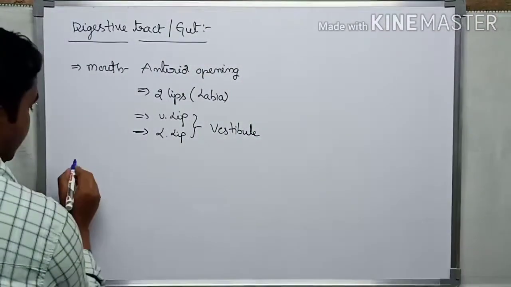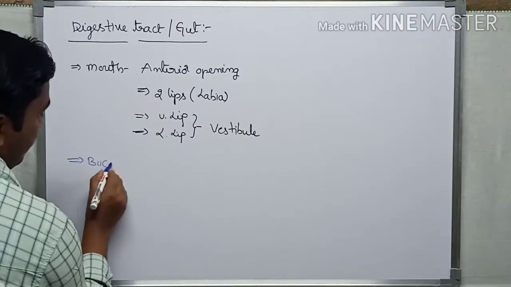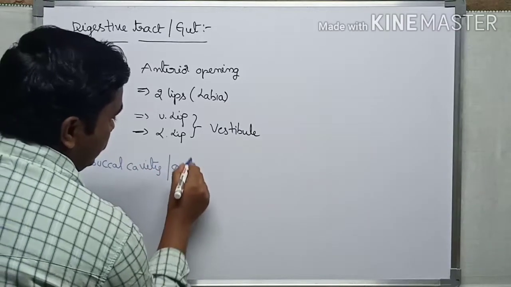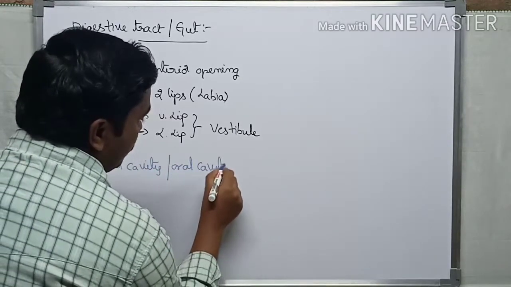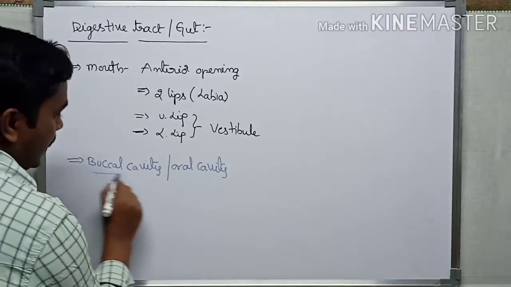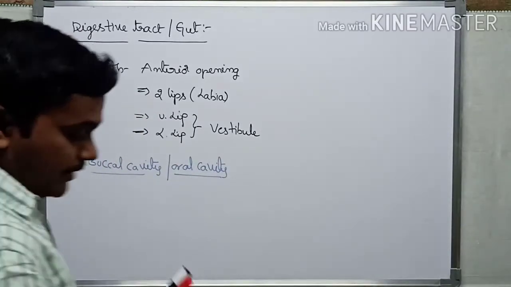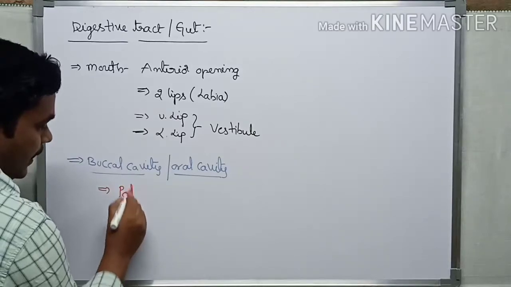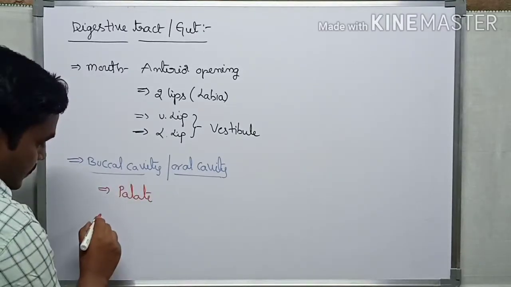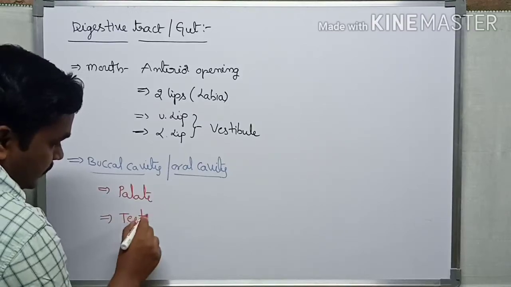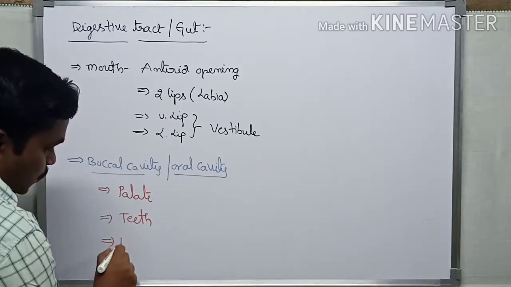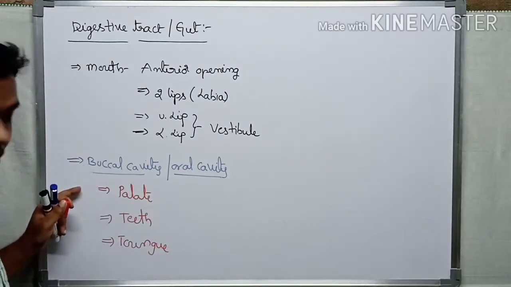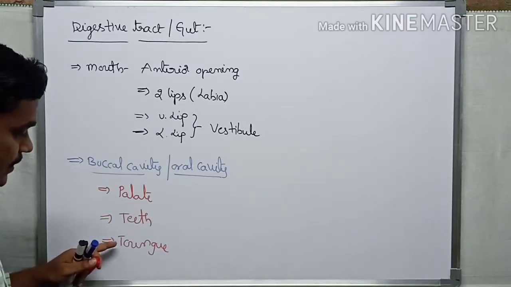So the buccal cavity. Let us see how this part looks. Buccal cavity, also called the oral cavity. So the mouth opens into this region. In the buccal cavity there are some parts very important for the digestive system. One is the palate region. Then teeth, which are very important for grinding, and also the tongue. So these are the main important parts covered in the buccal cavity: palate, teeth, and tongue.